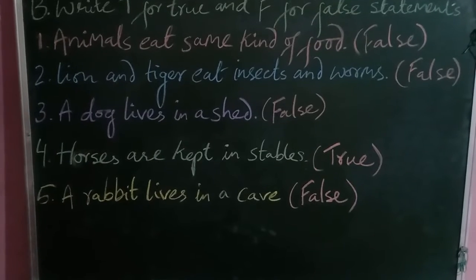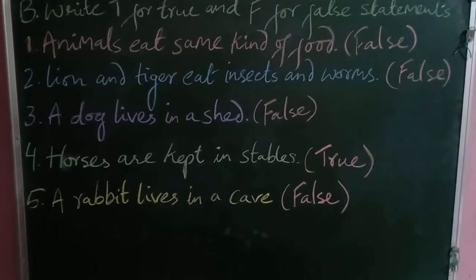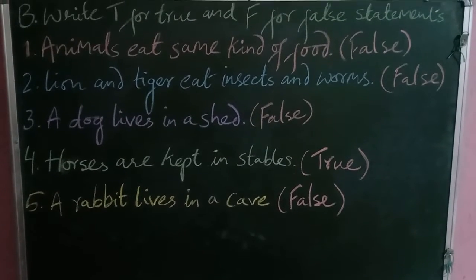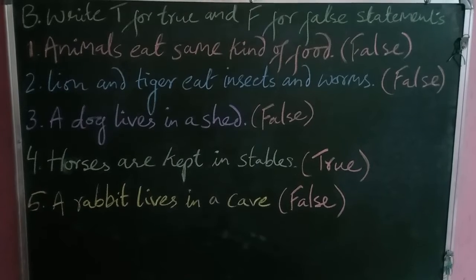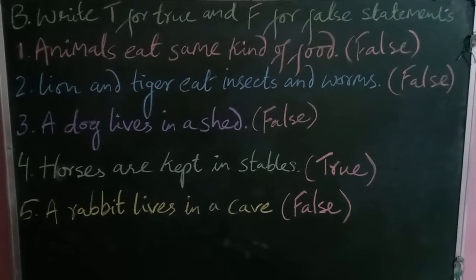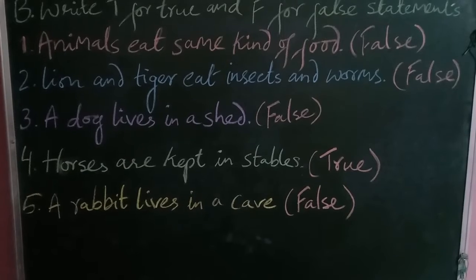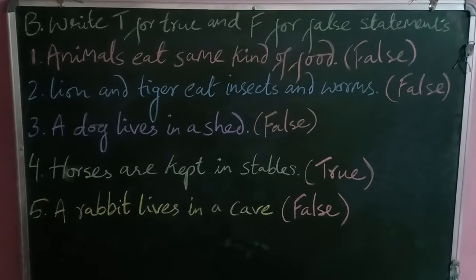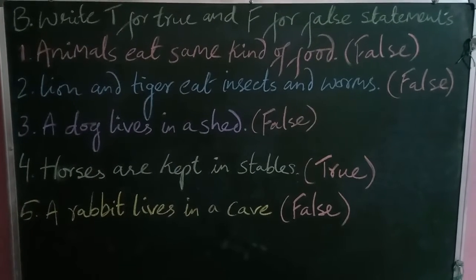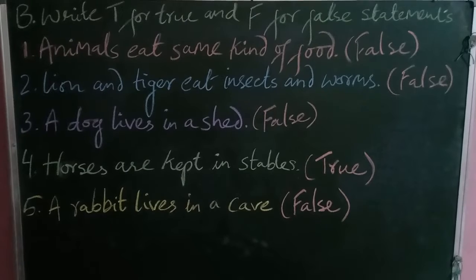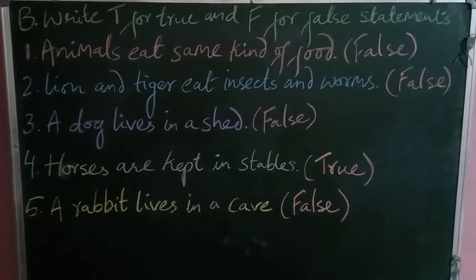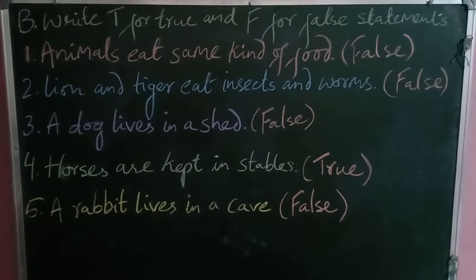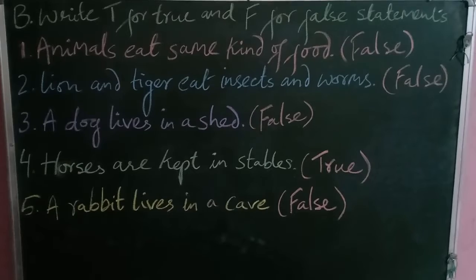Question number 2. Lion and tiger eat insects and worms, which is a false statement. Question number 3. Dog lives in a shed, which is also a false statement. Dogs live in a kennel. Then horses are kept in stables, which is a true statement. Then question number 5. A rabbit lives in a cave. So it is a false statement.